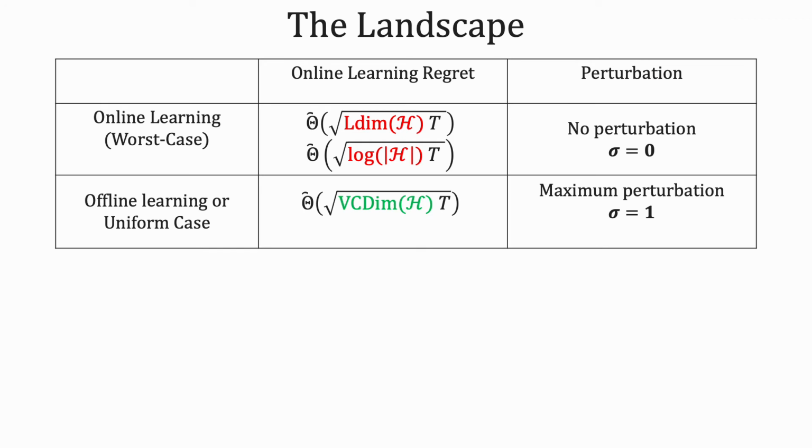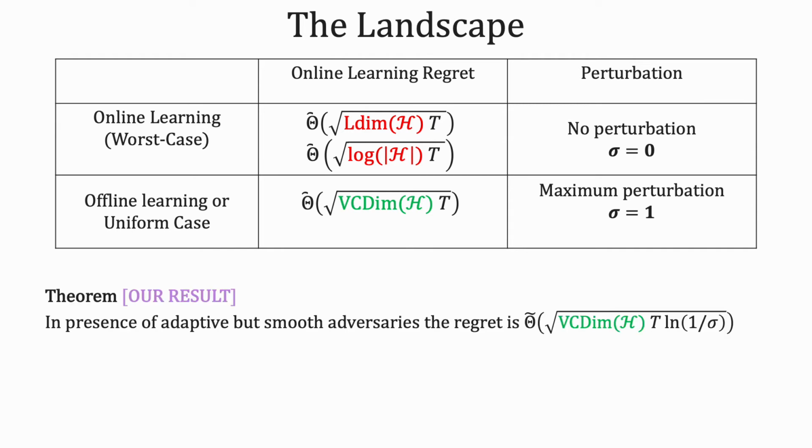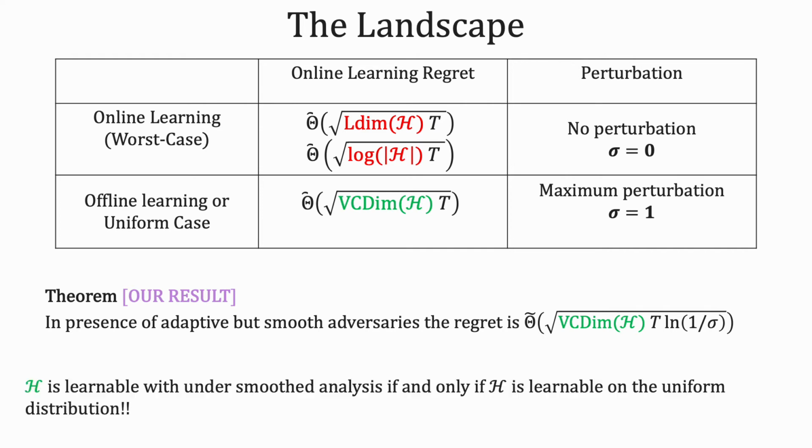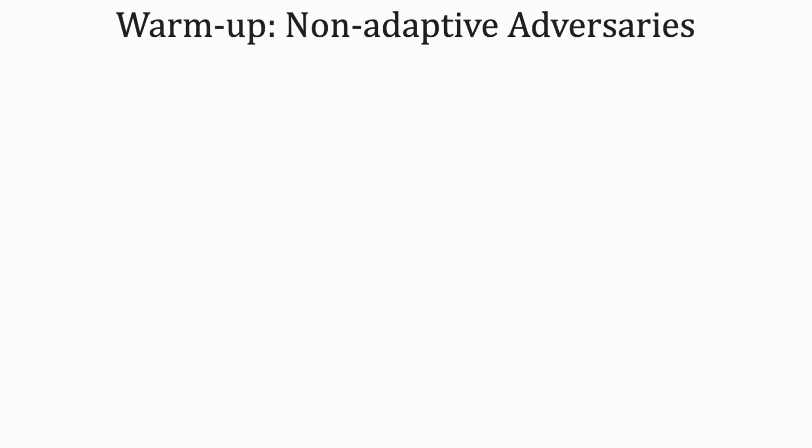Now let us look at the landscape in this setup. Recall from before that the regret in the online setting depended on the Littlestone dimension. We show that in the smooth model, even with an adaptive adversary, the regret is bounded by only a function of the VC dimension. In particular, we show that the regret is bounded by square root of T times the VC dimension times log of 1/sigma. Thus, we show that the class is learnable in the smooth online model if and only if it is learnable under the uniform distribution. As a warm-up, let us look at non-adaptive adversaries.